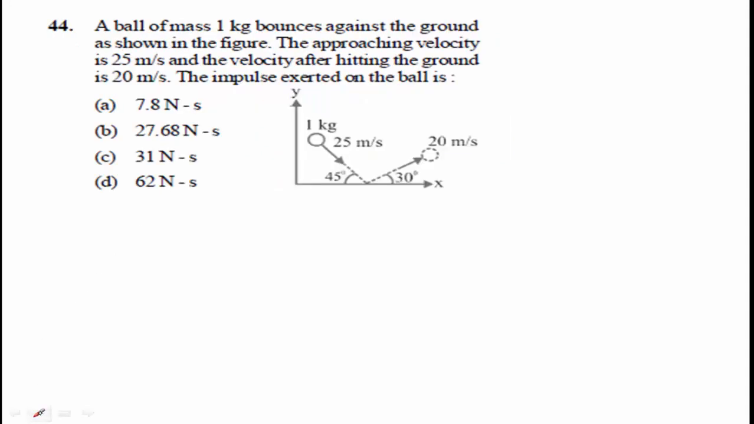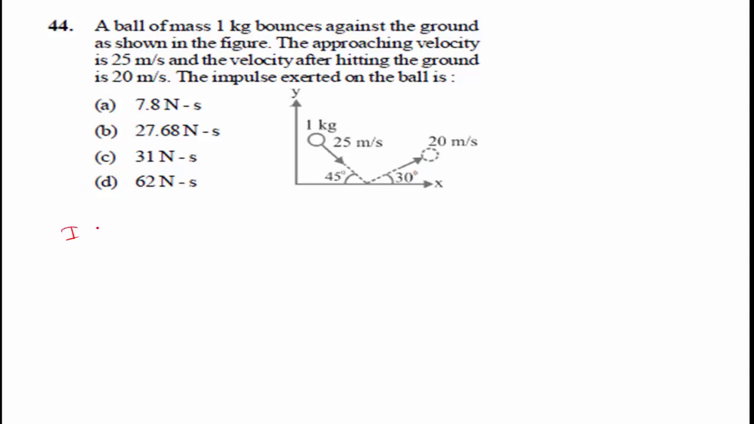Then the next question is question number 44. A ball of mass 1 kg bounces against the ground. The approaching velocity is 25 meter per second. The velocity after hitting the ground is 20 meter per second. Find the impulse exerted on the ball.